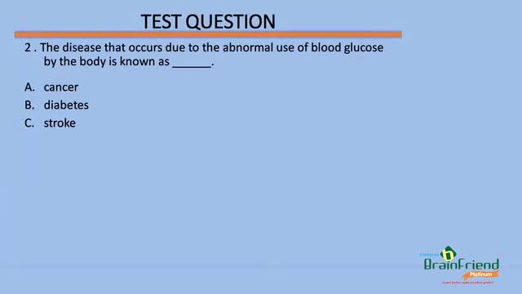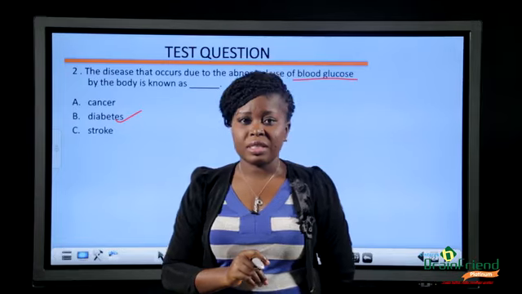Another question. The disease that occurs due to the abnormal use of blood glucose by the body is known as A, cancer, B, diabetes, C, stroke. Our answer is B. From our lesson, we've learned that diabetes occurs as a result of abnormal use of blood glucose by the body. So with this, we have come to the end of this lesson.